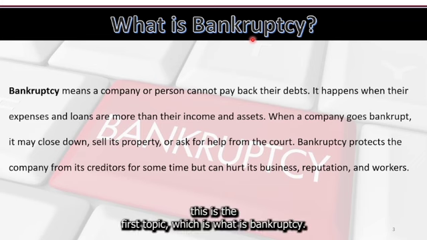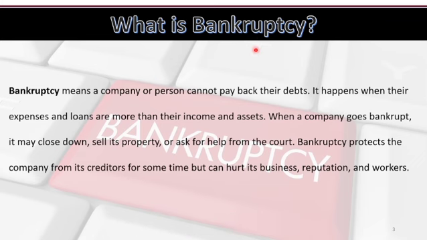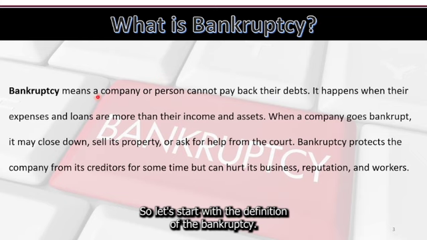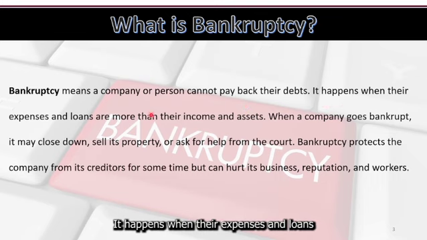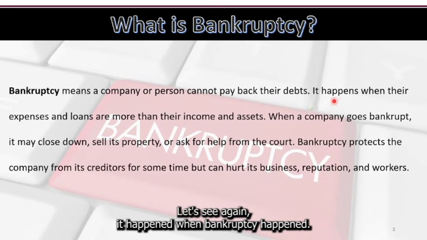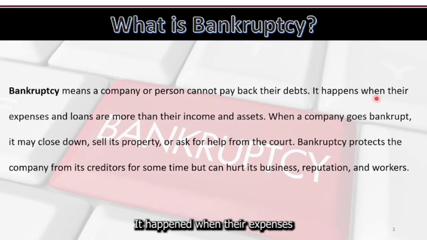So this is the first topic, which is what is bankruptcy. Let's start with the definition of bankruptcy. Bankruptcy means a company or person cannot pay back their debts. It happens when their expenses and loans are more than their income and assets. Just mark my words: expenses and loans are more than their income and assets.